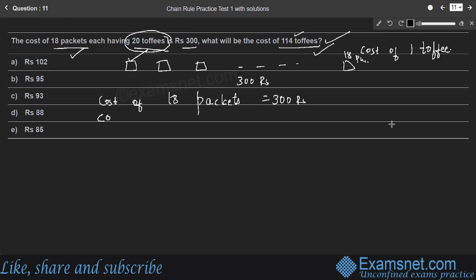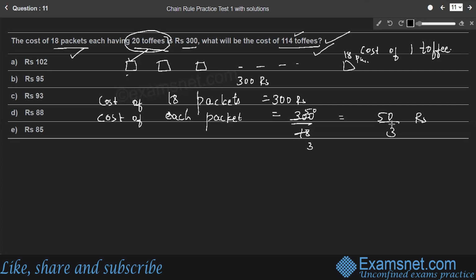So we'll consider the cost of one packet. Each packet is equal to 300 by 18. So you will get 6 into 3, 6 into 50, so 50 by 3 rupees is the cost of each packet.